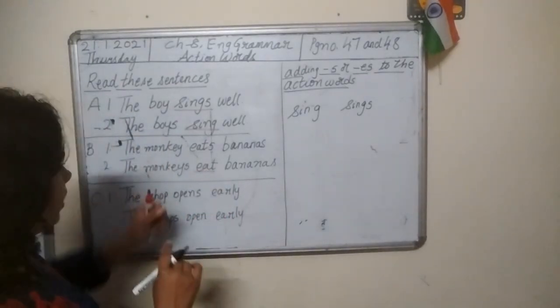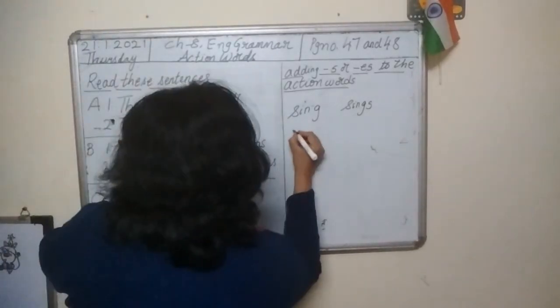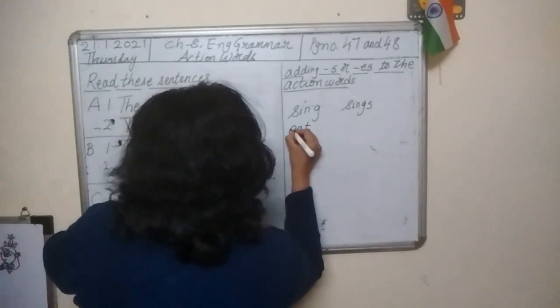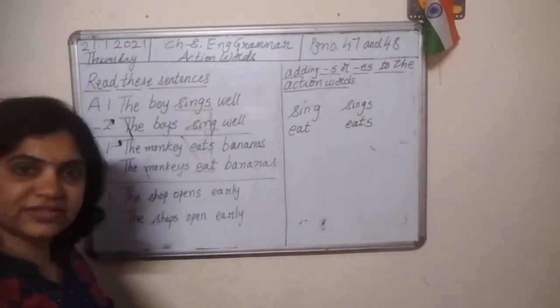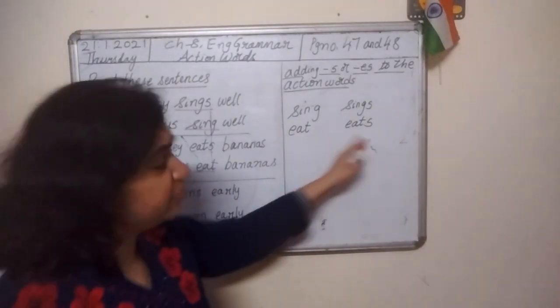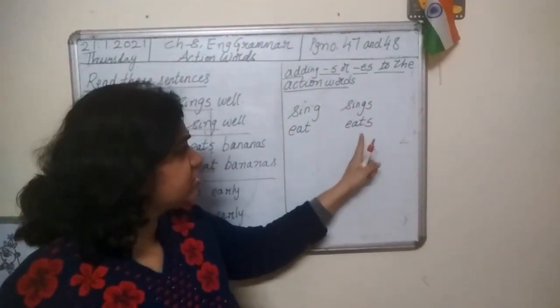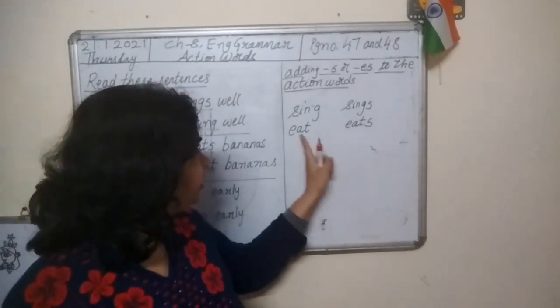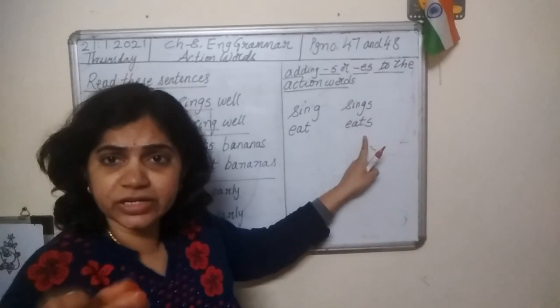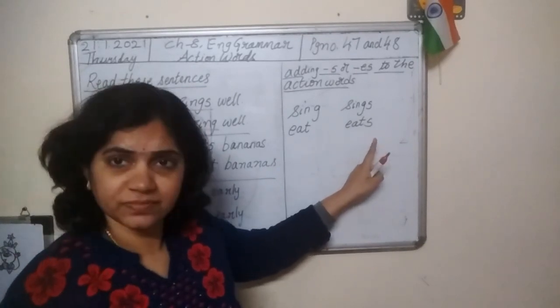Action word. First let me write eat. E-A-T, eat, and E-A-T-S, eats. Meaning is same. Just small change in spelling. Here this is eat. Here this is eats. We have just added S.